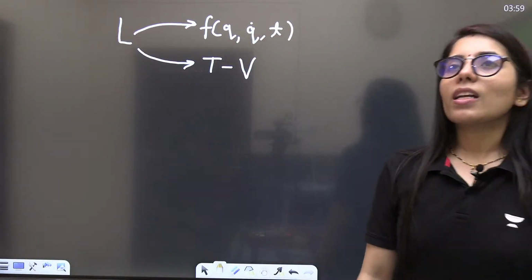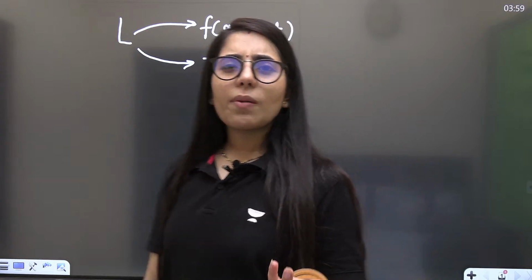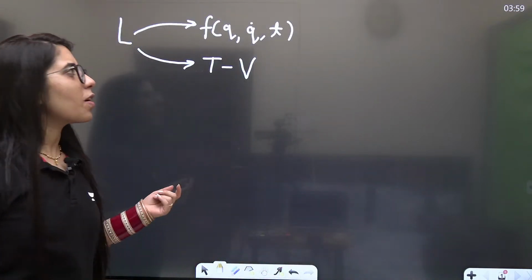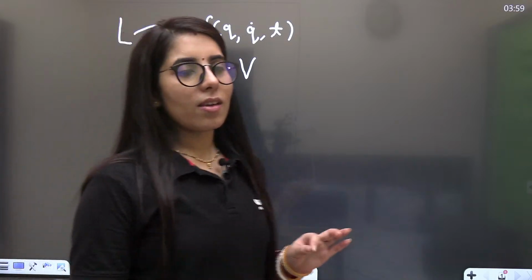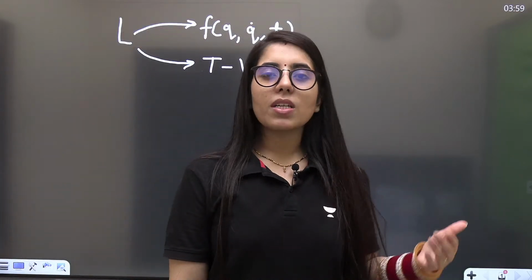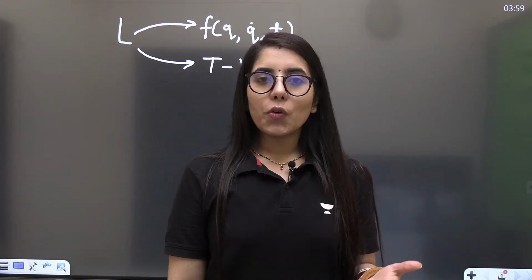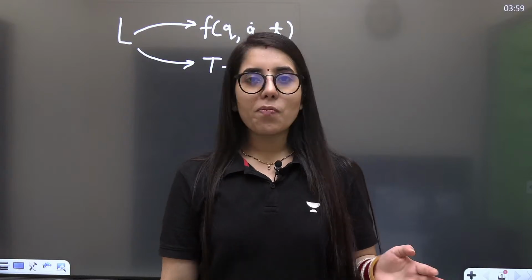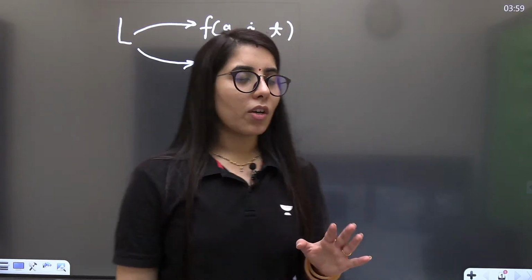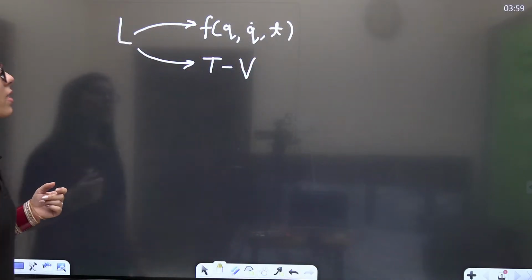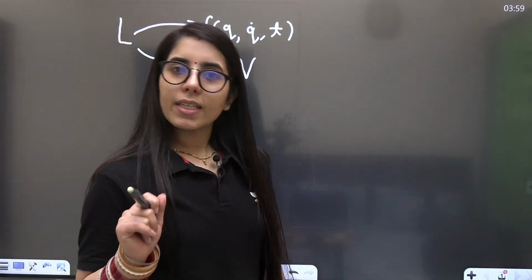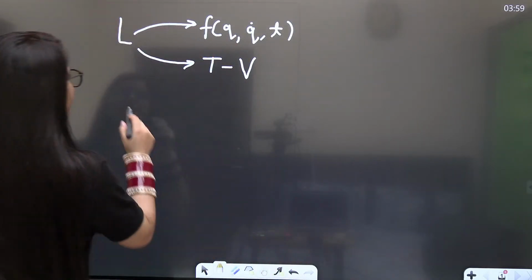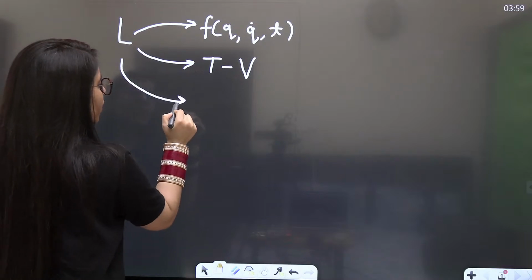But the first point is very much important. If you take it lightly and say, oh, it's very basic, it's just a function of which parameters, this point is even very important, and sometimes it can help you avoid making any kind of mistake in the exam. So it's important, okay? Second thing is Lagrangian is kinetic energy minus potential energy. Clear?